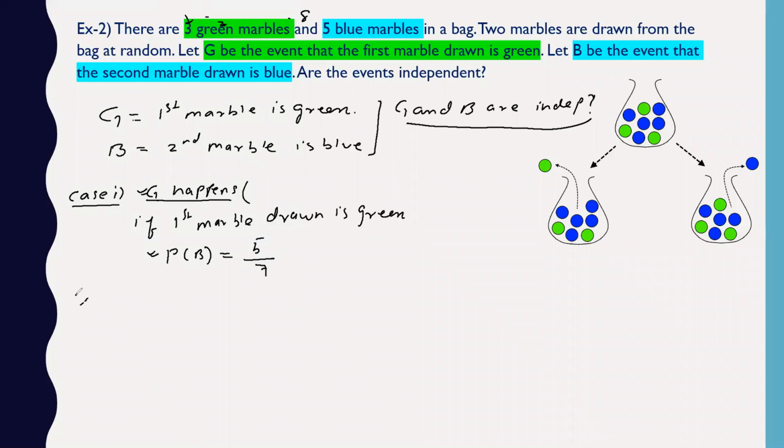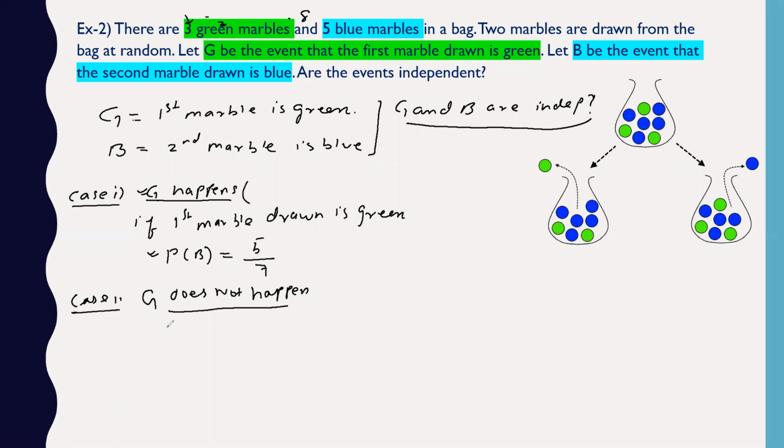In case 2, if G does not happen, it means the first drawn marble is not green. So if the marble is not green, then definitely the marble drawn is blue.